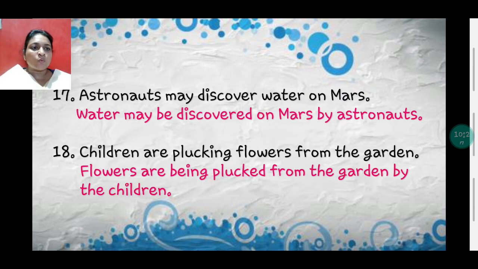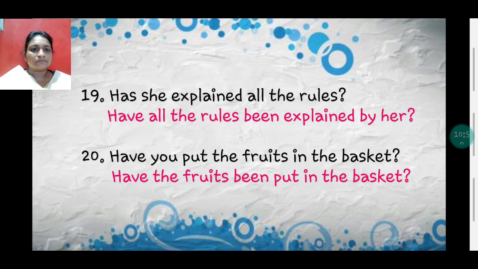Astronauts may discover water on Mars. Water may be discovered on Mars by astronauts. May discover has transformed to may be discovered. Children are plucking flowers from the garden. Flowers are being plucked from the garden by the children. Are plucking is being changed to are being plucked.